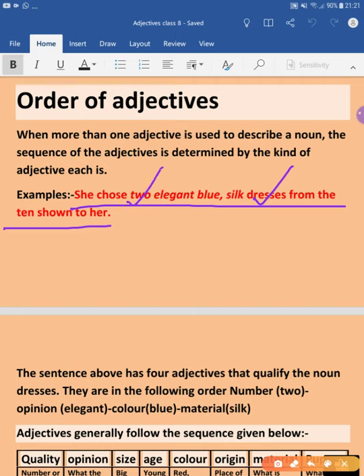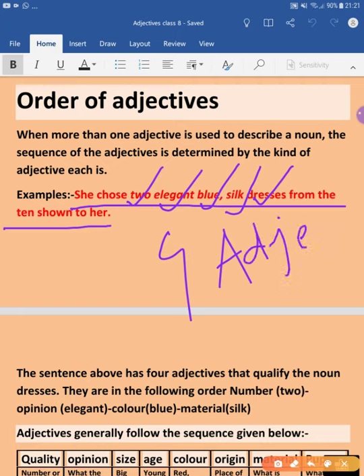Then the opinion, what type of opinion is there for this dress? It's elegant. Elegant means beautiful. The color, that is blue. And then what type of material has been used to make this dress? That is silk. So there are 4 adjectives used to describe this noun.